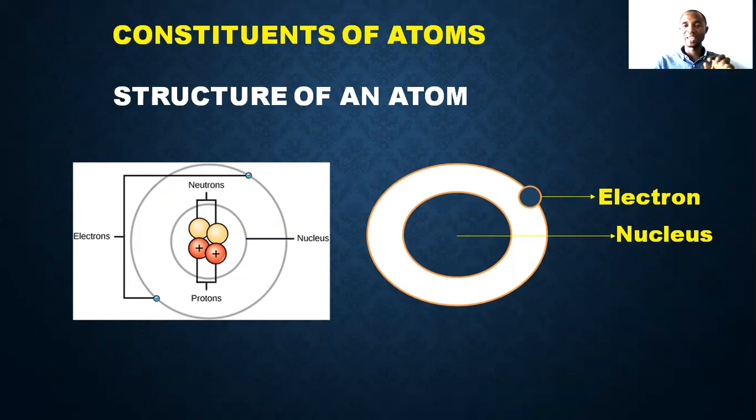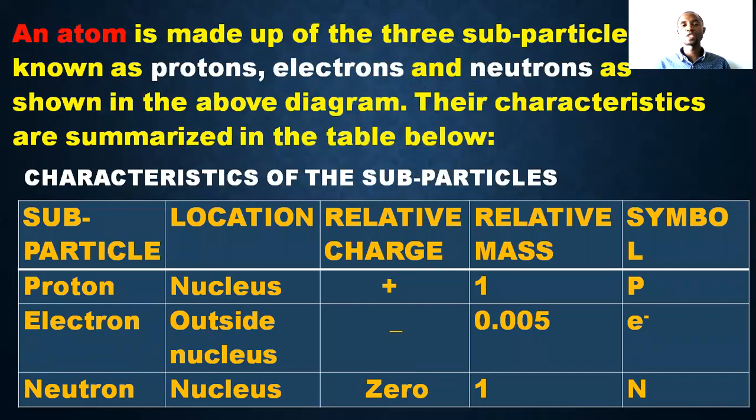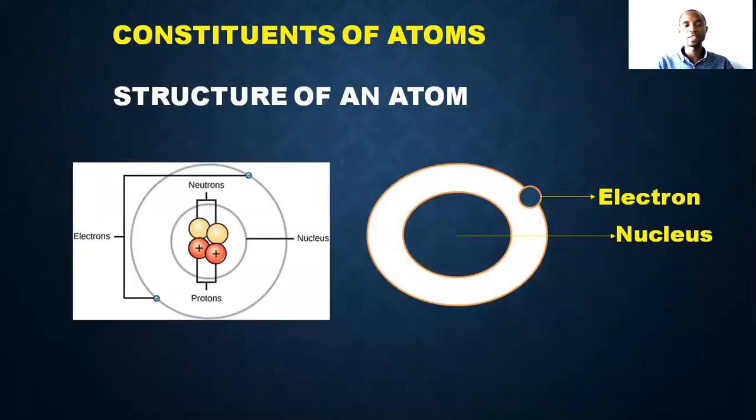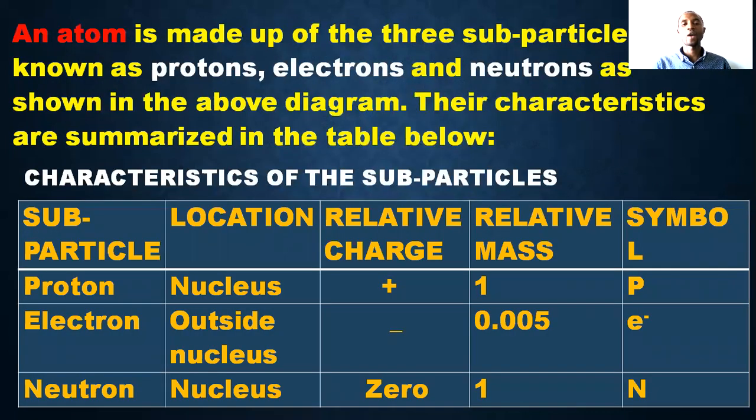What are we just trying to say? At the center is the nucleus. At the shell, we have electrons. An atom is made up of 3 subatomic particles known as protons, electrons, and neutrons, as we saw in the diagram above. Look at the diagram again: protons and neutrons are inside the nucleus. Their characteristics are summarized in the table below.